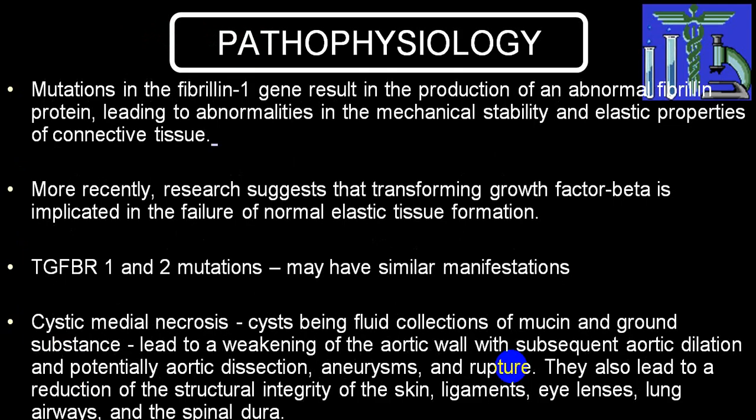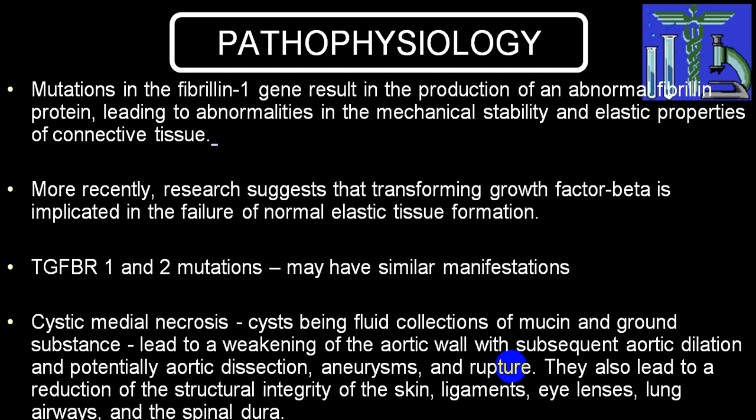We already told you that because of this chromosome 15 abnormality, there is defective formation of elastic tissue in connective tissue, and that results in all the different anomalies. Mainly it will affect the aorta, producing aortic root dilatation, which can be a risk factor for aortic dissection, aneurysm, rupture, etc. Most dangerous one.